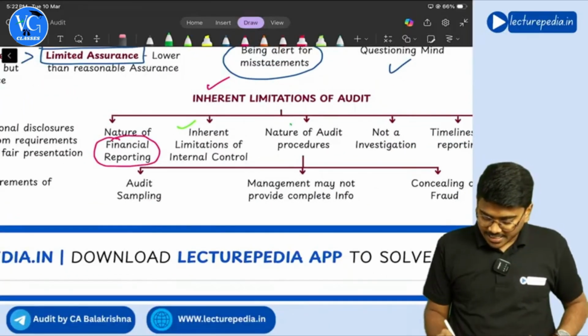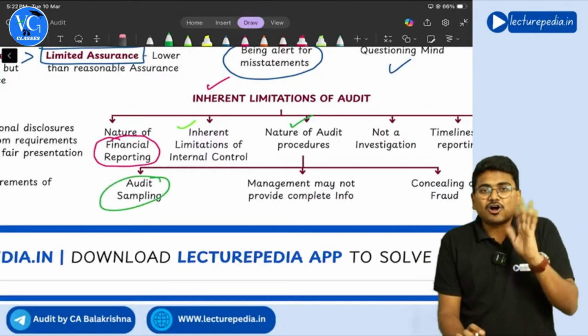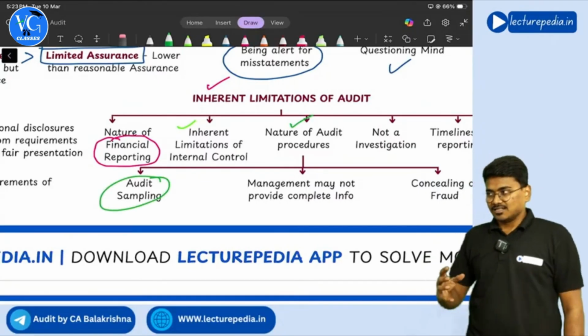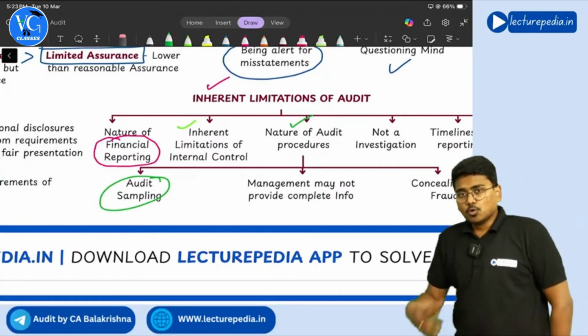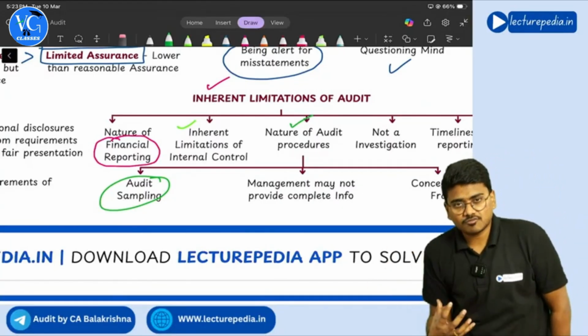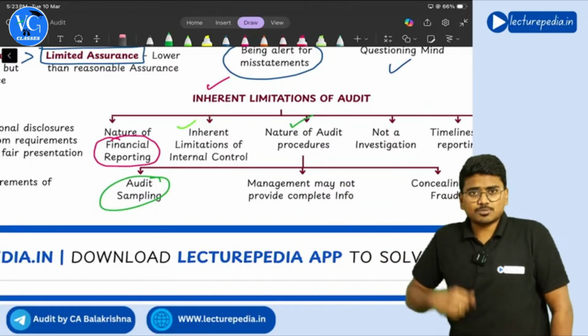Some examples of the nature of audit procedures include audit sampling. And when you go to the entity for doing the audit, who has to give the information for doing the audit? Books of accounts, financial statements, all these things management has to give.